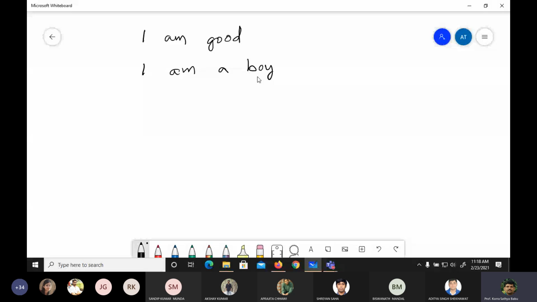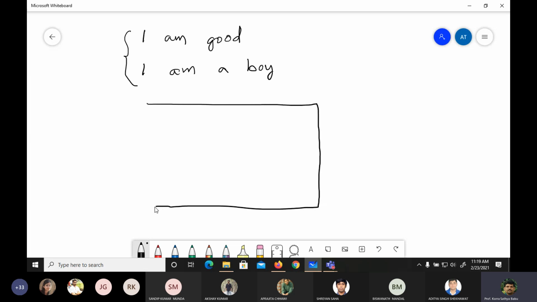Let us take this as a small corpus. Considering a corpus with only these two sentences, let us build the co-occurrence matrix with window size 1 only. So in this case, we need to go on with this co-occurrence matrix like this.